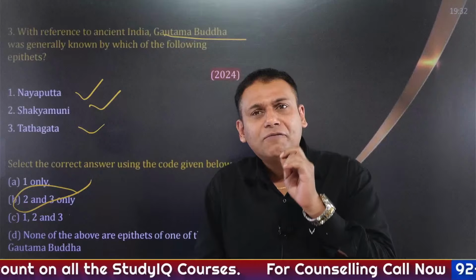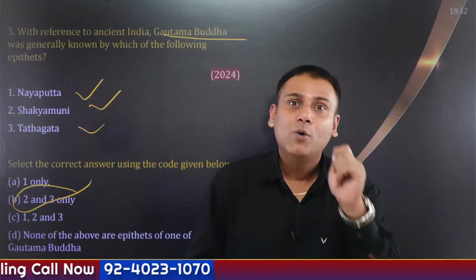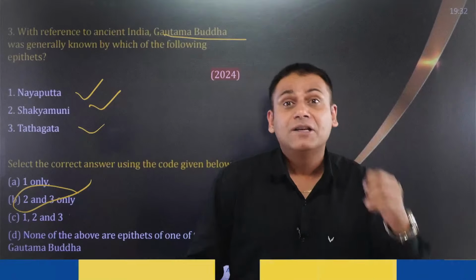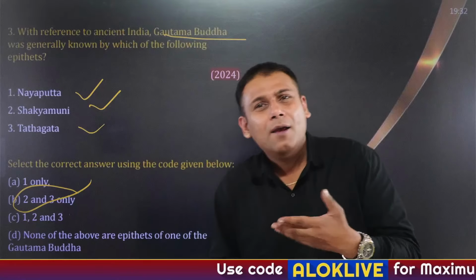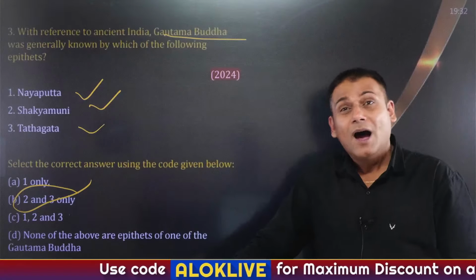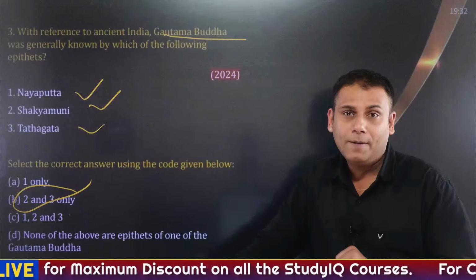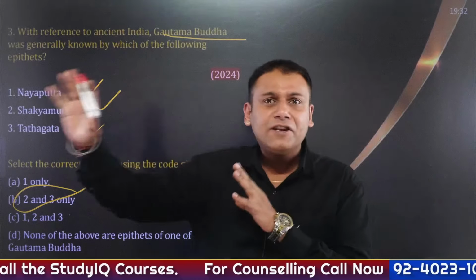Now, at the age of 29, once upon a time, he was driving down his town along with his charioteer, whose name was Channa. And 4 incidents drastically changed Siddharth's life. One was an old man bent with age, a sick man groaning with pain, a corpse or a dead body, and finally an ascetic. He was very much fascinated by that ascetic. Why?